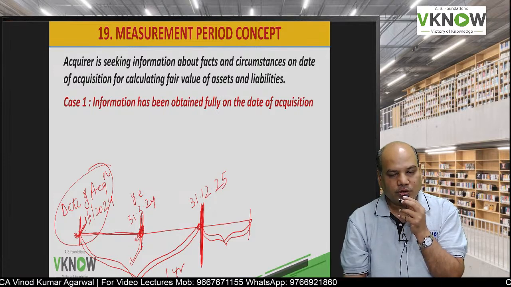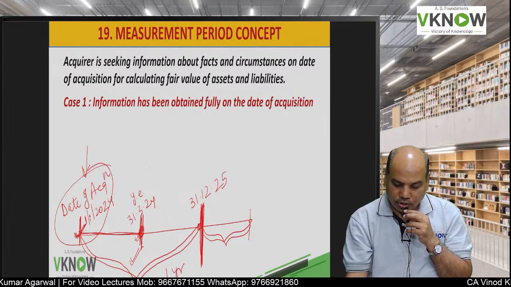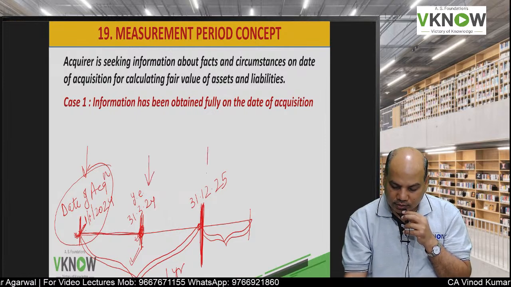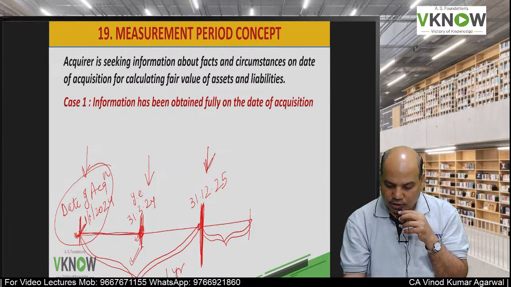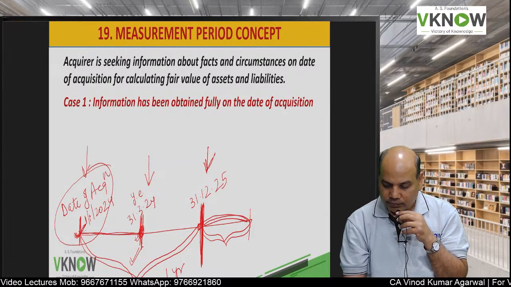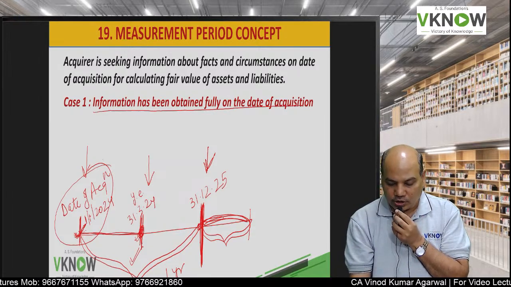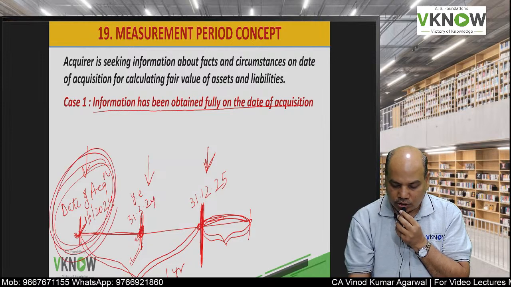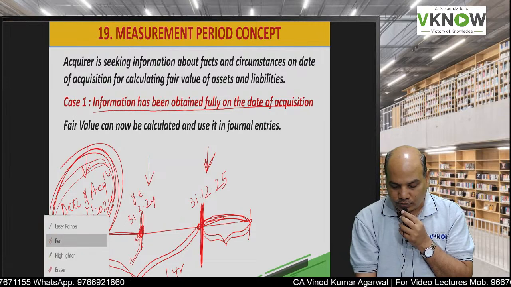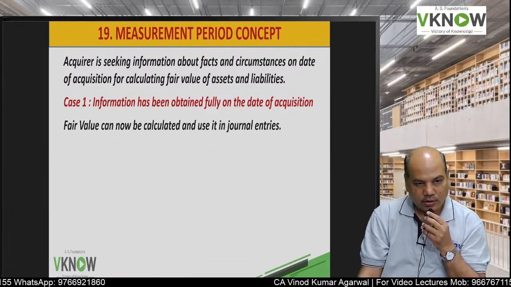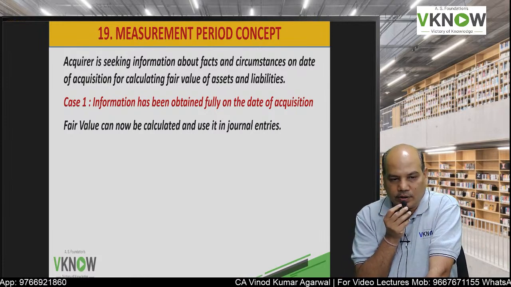So these are the situations we are going to discuss: on the date of acquisition, on the first year ending date, on completion of 12 months, and then after that date. So first, case 1: information is fully available on the date of acquisition. Your life is simple. Most of your exam questions are on this basis only, that fair values are available on the date of acquisition.